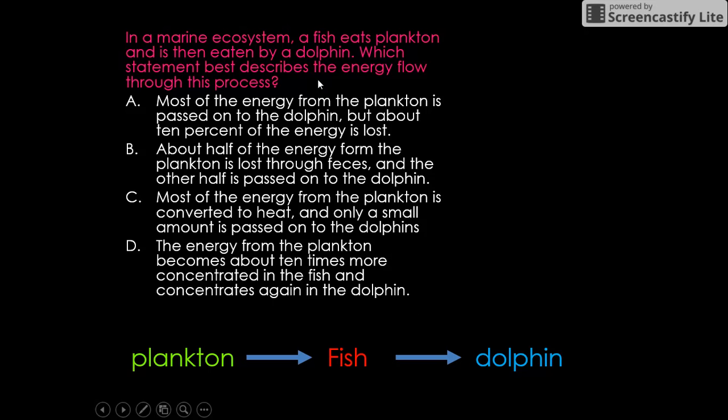So which statement best describes the energy flow through this process? So A, most of the energy from the plankton is passed on to the dolphin. We know that is not true. Plankton is like our producer. All of the energy is not going to get passed on to this guy. B, about half of the energy is lost through feces and other half is passed on to the dolphin. No, we know that very little energy is passed on. C, most of the energy from the plankton is converted to heat and only a small amount is passed on to the dolphins. Absolutely. Only a small amount is passed on to the dolphins. Our answer is C.